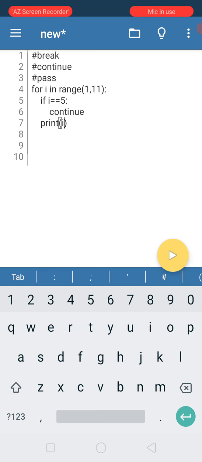But if you write print i inside this if block, nothing will happen. That continue just terminates. It's better to put it outside the if block, because only if i equals 5 do we not print. It should be printed for every other value of i up to 10. So you should print i outside the if block, because the if block doesn't give any meaning to that print i. So you know how to use continue, right? If I run this code, I need to get 1 to 10 and shouldn't print 5. Let's see what is going to happen.